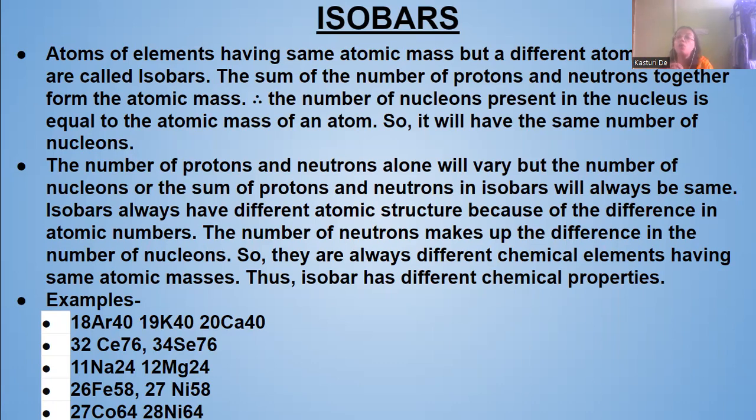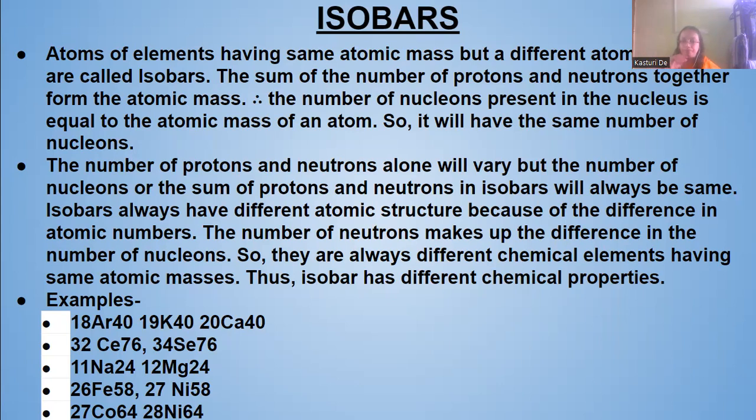So there are always different chemical elements having the same atomic masses. Thus, isobars have different chemical properties. As their atomic numbers are different, their chemical elements will be different, and that creates the different chemical properties of the isobars.